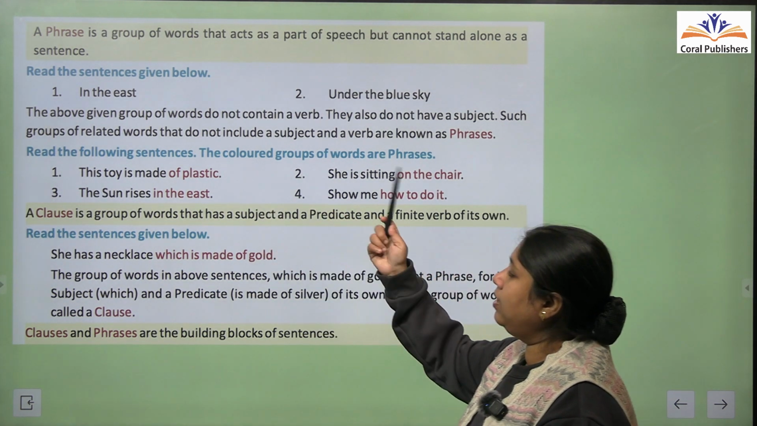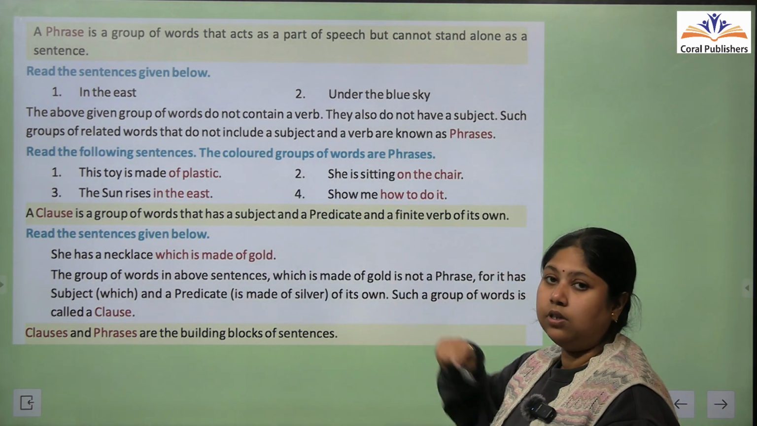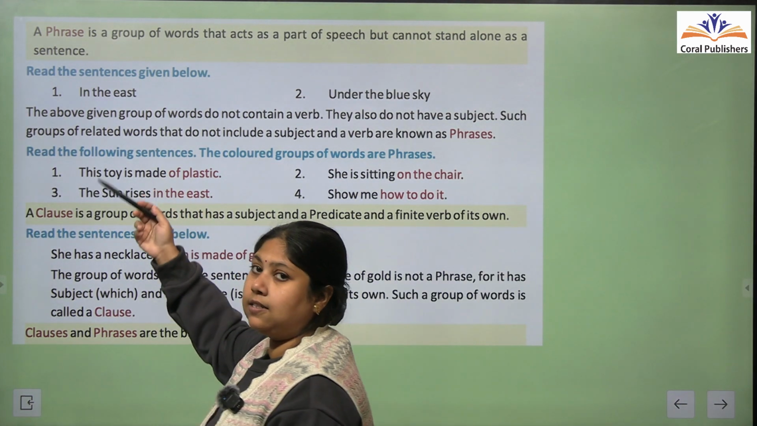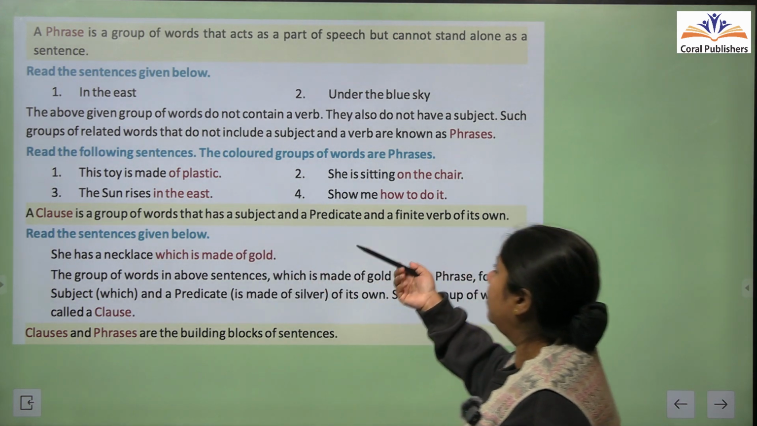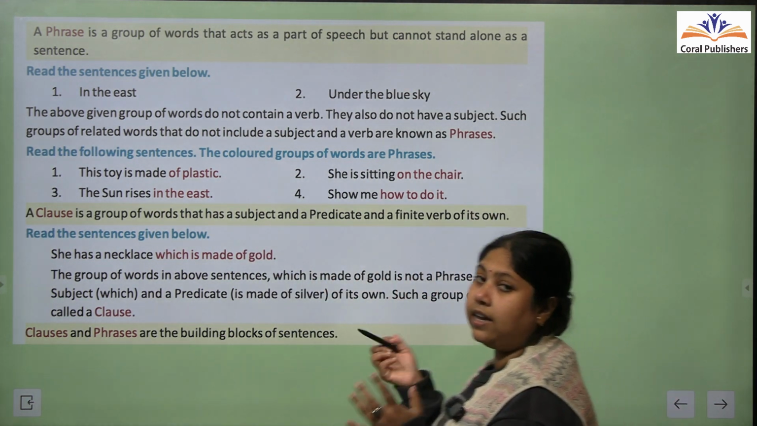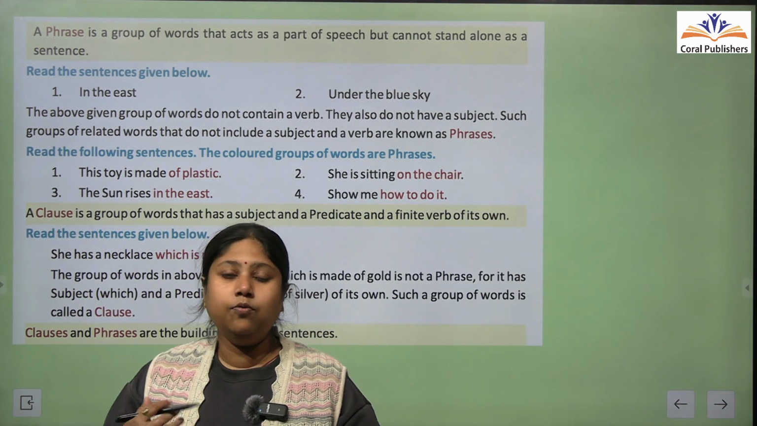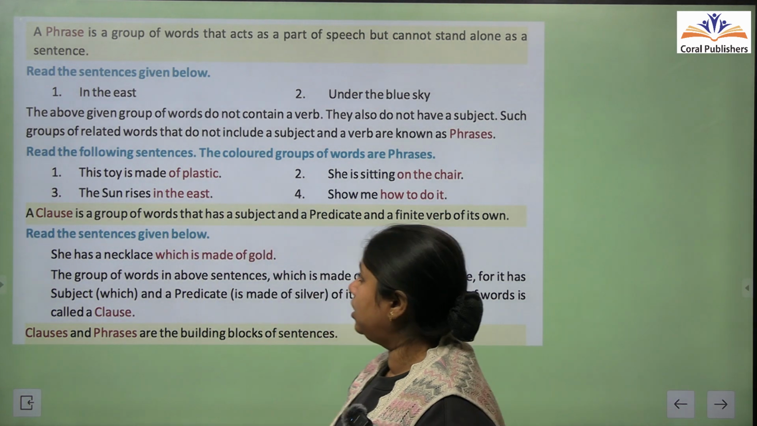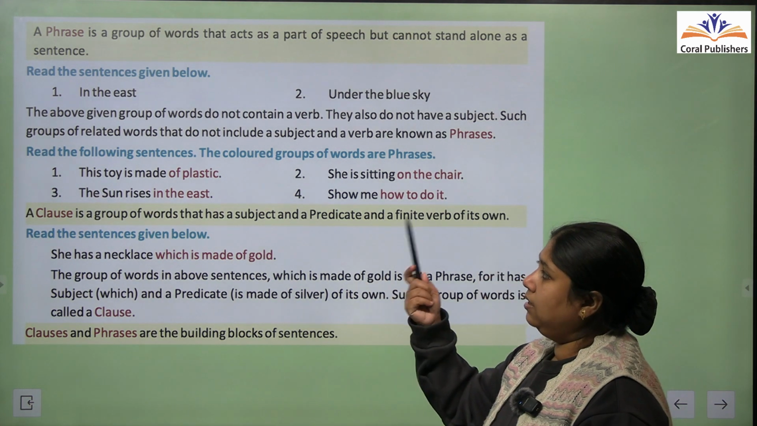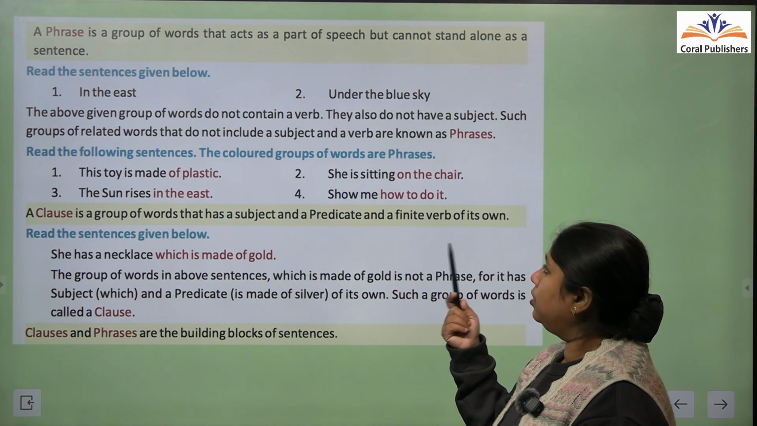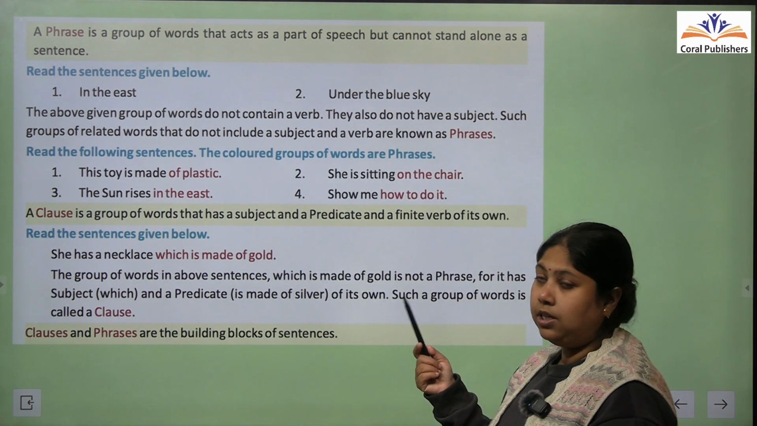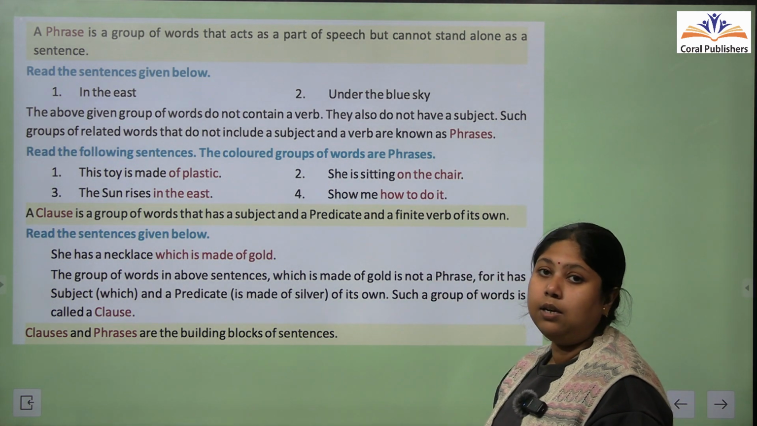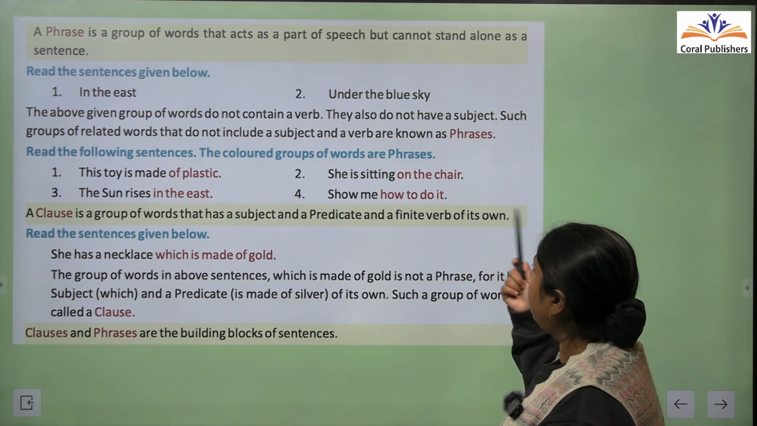Read the sentences given below. Now these groups of words, read them given below. These are not actually complete sentences. In the east, east की तरफ, under the blue sky, sky के नीचे. तो हमें इन words को पढ़ के समझ नहीं आ रहा है कि क्या कहने की कोशिश की जा रही है. That is why the above given groups of words do not contain a verb. इसमें आपने देखा होगा इसमें कोई भी verb नहीं है, ना helping verb है ना ही main verb है. They also do not have a subject.